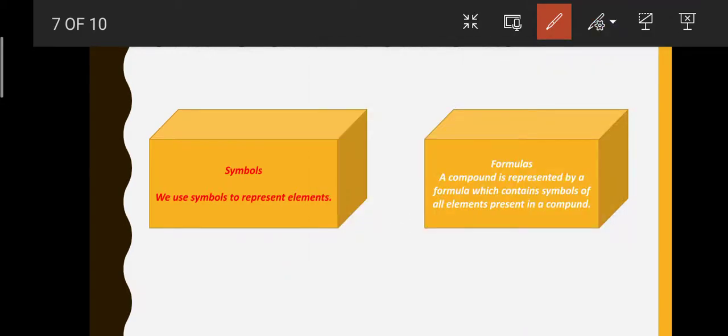Now let's write the formula for ammonia. The elements of ammonia are nitrogen and hydrogen. Let's write them: nitrogen and hydrogen. Now the valency of nitrogen is 3, so here we write 3, and hydrogen is 1. We move on to the third step, interchanging the valency and writing them as subscripts.